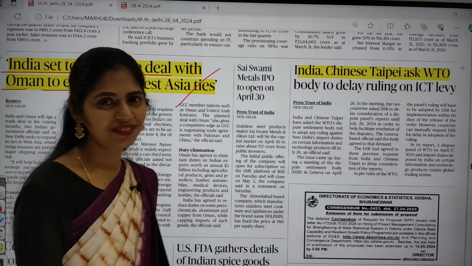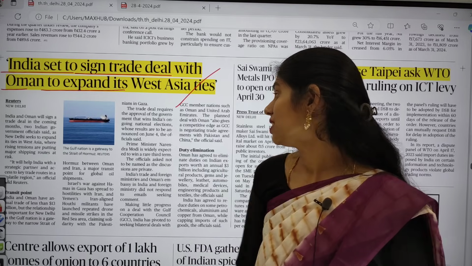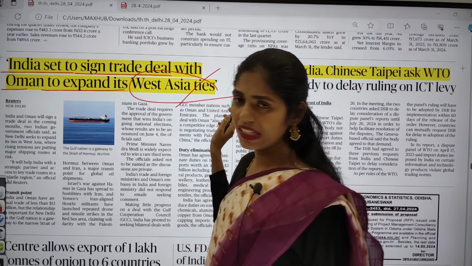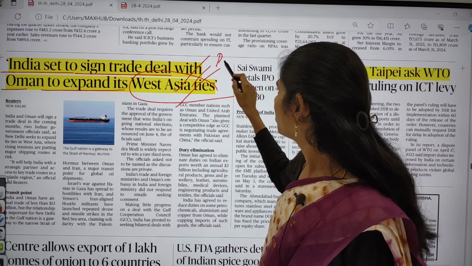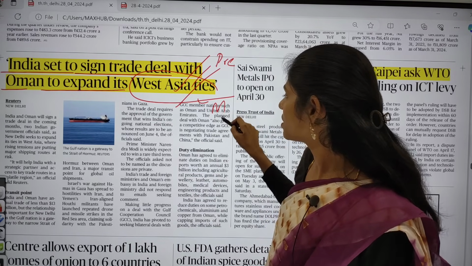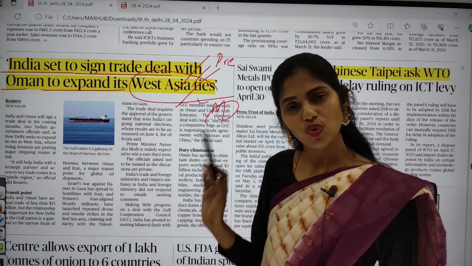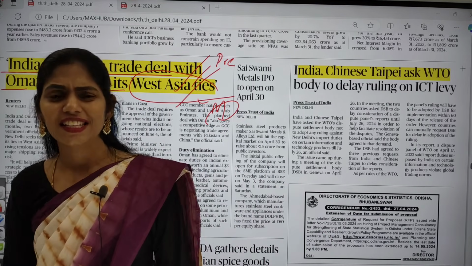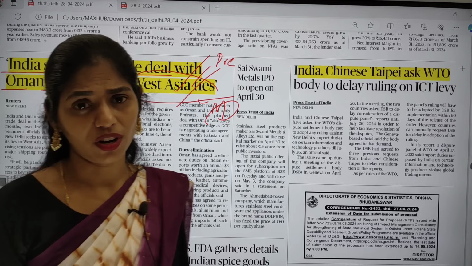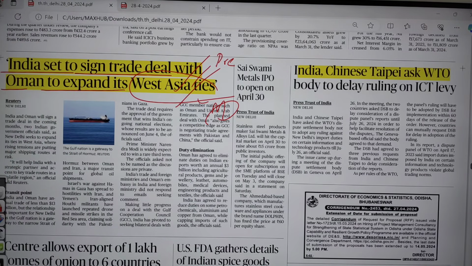Done, students? This year, West Asia and the Middle East is very important and it is highly topical. So you can expect both prelims and mains questions from this area for sure. So focus on this, believe me and trust me, then you can easily sail through your examination. Okay, let us see this topic.